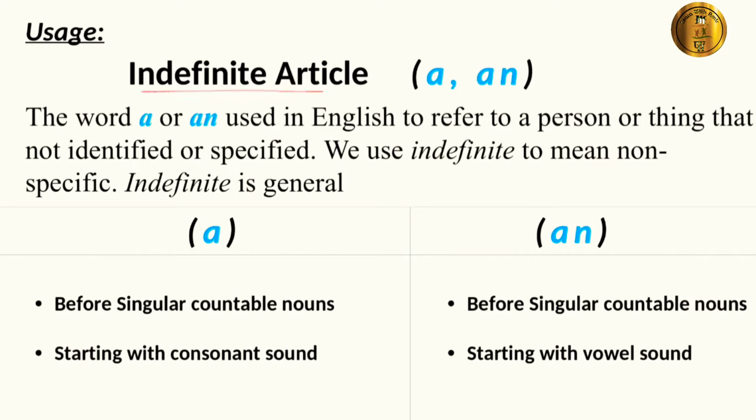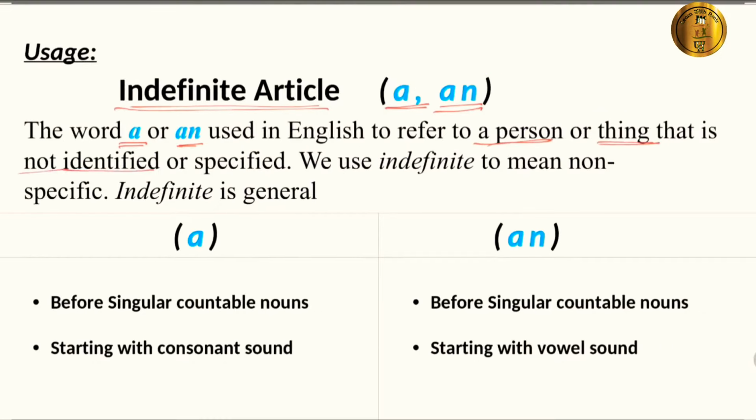The uses of indefinite articles, as you can see, in indefinite article we have two articles, a or an, as I repeat it again and again so that you can retain it. The word a or an is used in English to refer to a person or a thing that is not identified or not specified. We use the indefinite article to mean that it is something not specific, or in short, indefinite is used to show something in general.